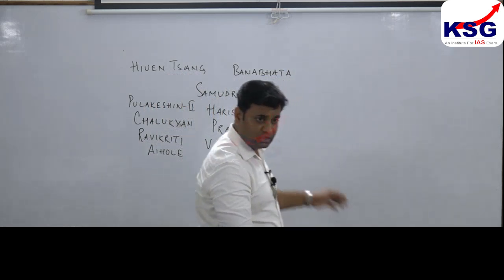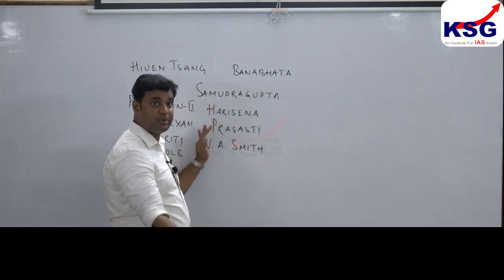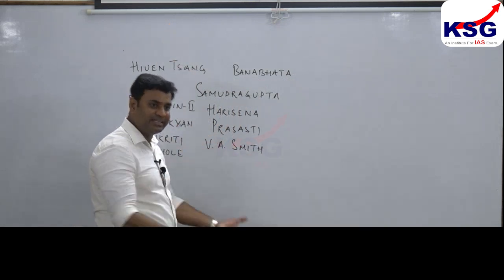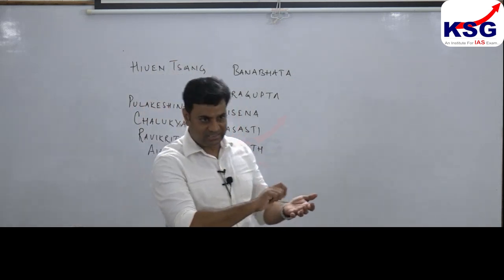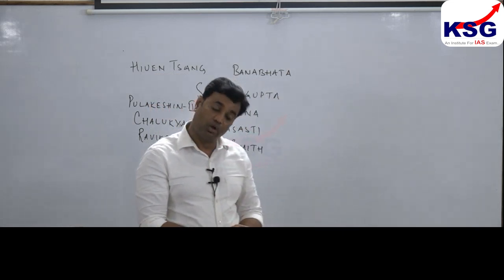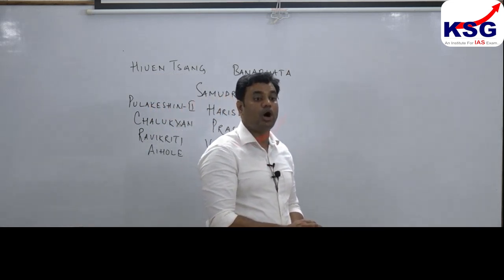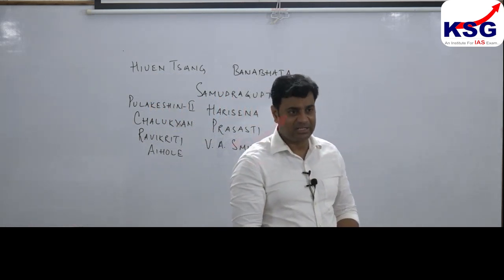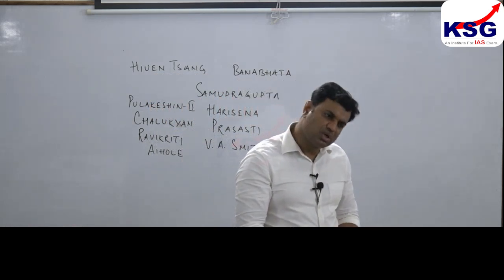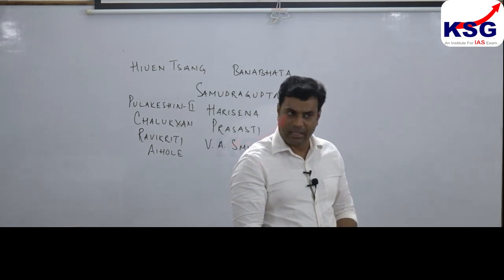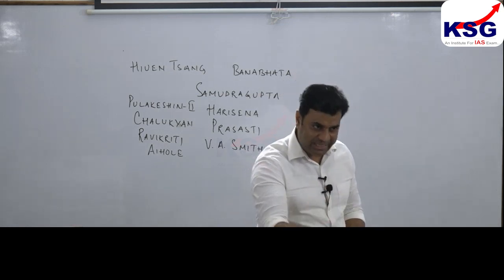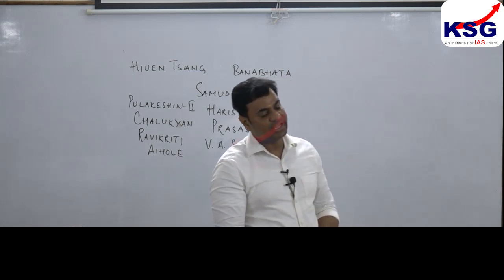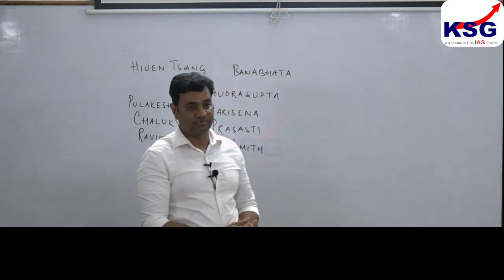Right now we are talking about those rock surfaces which were lying beneath the ground. But some rock surfaces have also been dug from the ground, whereby certain inscriptions were written, clear? Not only this, there are certain copper plates which we have talked about, basically dealing with land charters, clear? But those are not taken as an important source. Those copper plates were not found above the surface. When digging and exploration was going on, those copper plates were unearthed, and therefore they come under archaeology. We don't take them as a literary source.